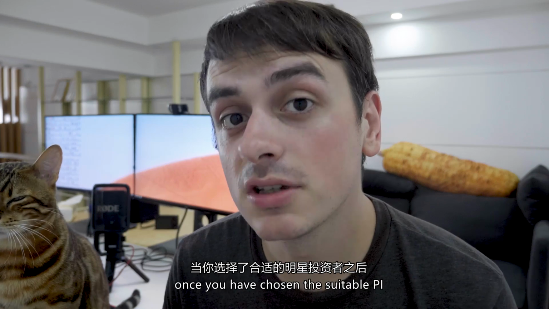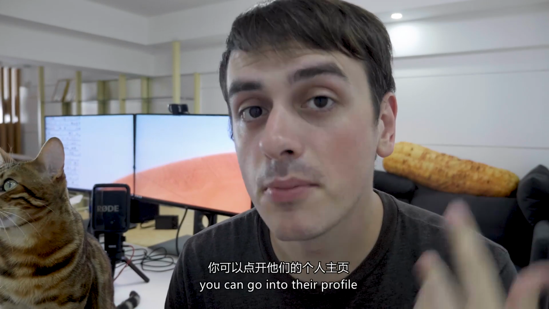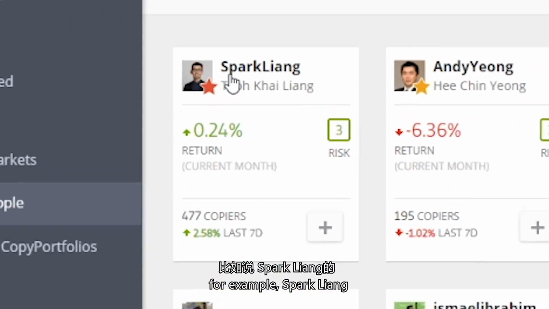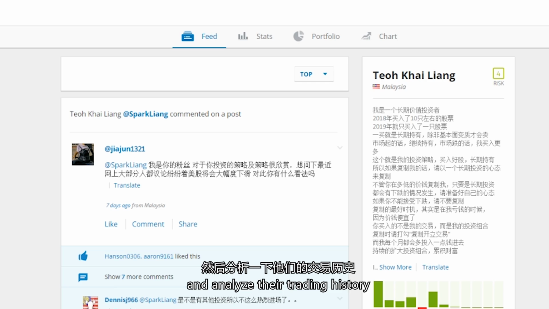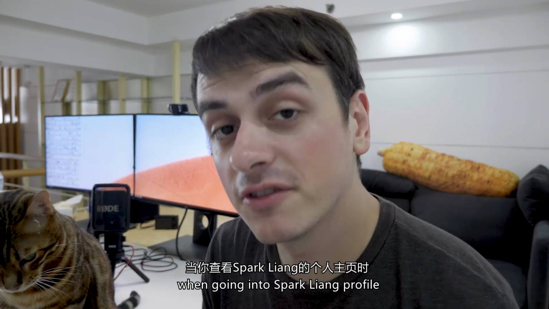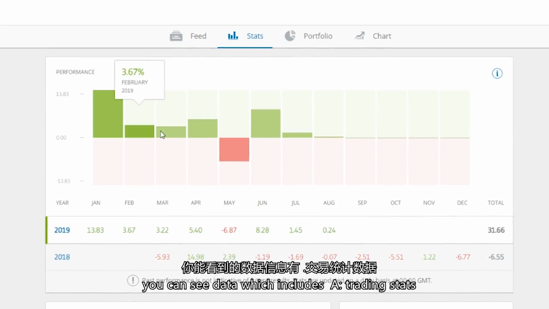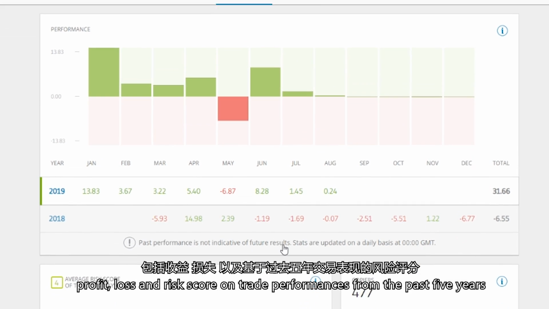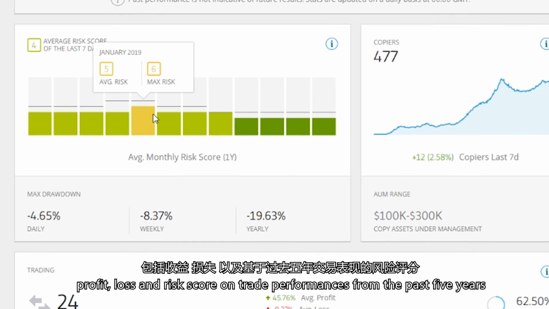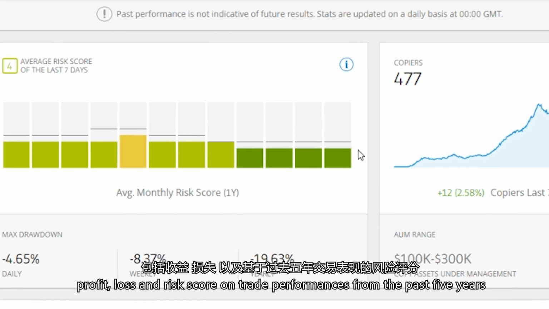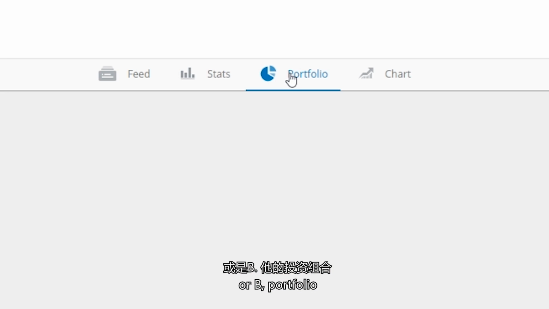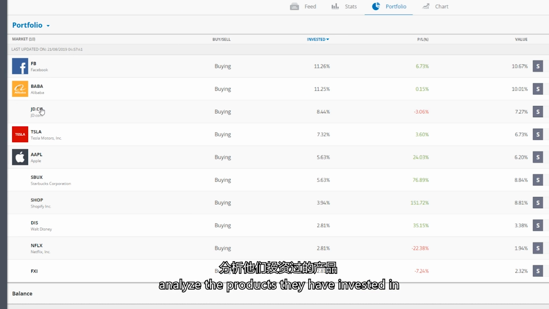Once you have chosen a suitable PI, you can go into their profile, for example, Spark Liang, and analyze their trading history. When going into Spark Liang's profile, you can see data which includes A. Trading stats, profits, loss, and risk score on trade performances from the past 5 years, or B. Portfolio, analyze the products they have invested in.